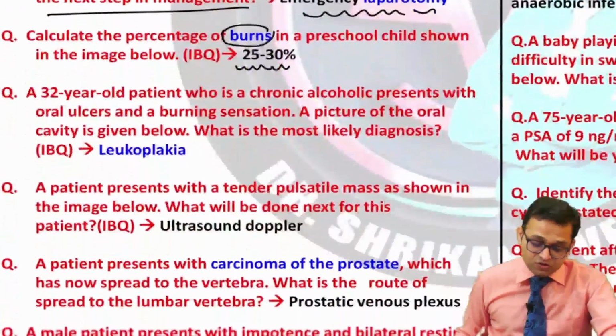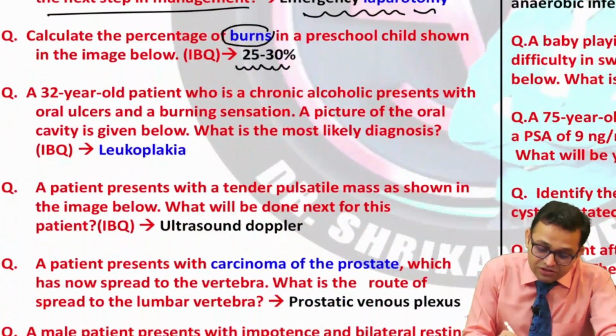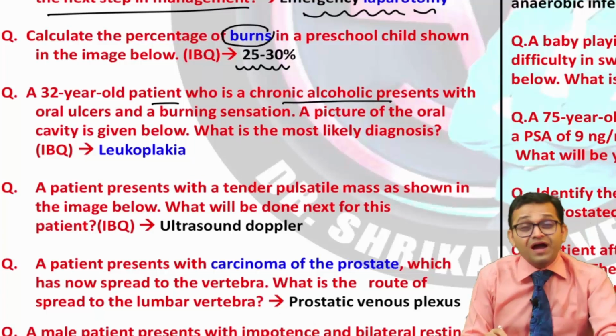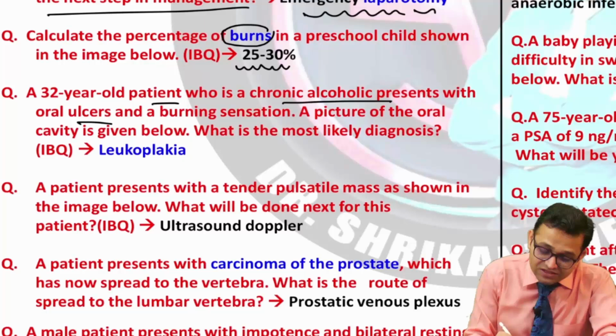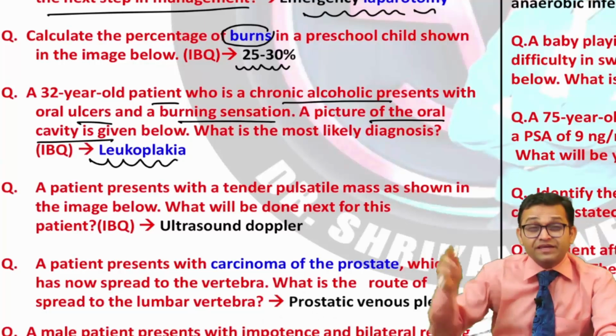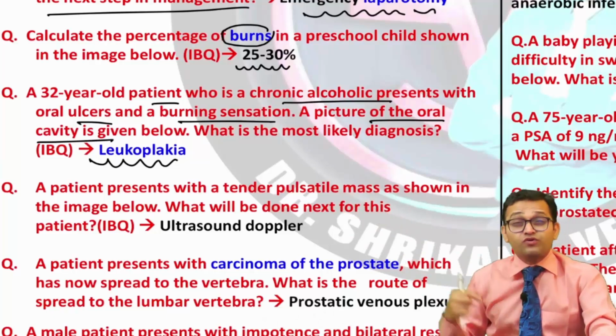Now can you see the next topic? A 32-year-old patient who is a chronic alcoholic. I told you alcoholism, sure, one question from alcoholism. Presents with an oral ulcer and a burning sensation. A picture of the oral cavity is given below. Answer was leukoplakia. So don't leave this leukoplakia topic for your upcoming exam.